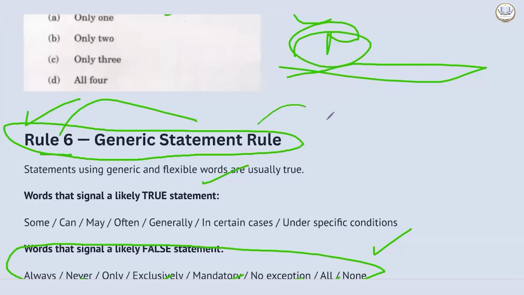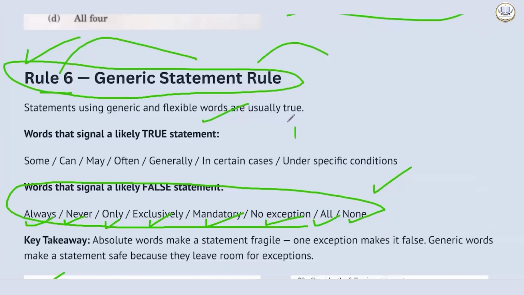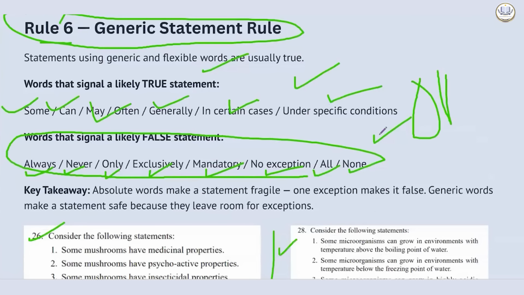Then the next rule, the generic statement rule. If something generic is used, like some, can, may, often, generally, in certain cases, under specific conditions, the probability of it being correct is very, very high. But these are words that signal a likely false statement: always, never, only, exclusively, mandatory, no exception, all, none. We need just one exception to make it incorrect.